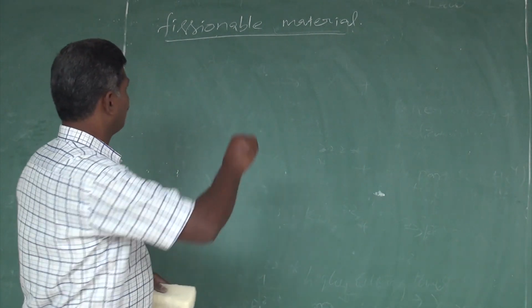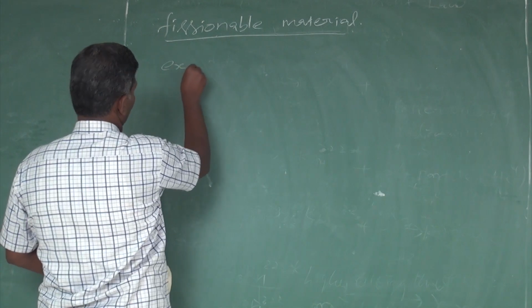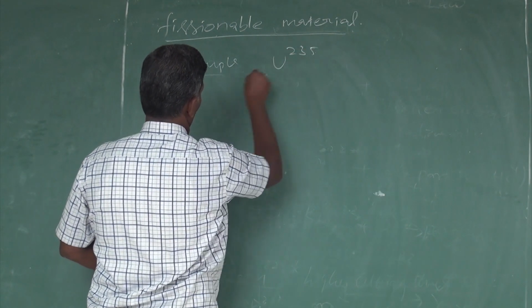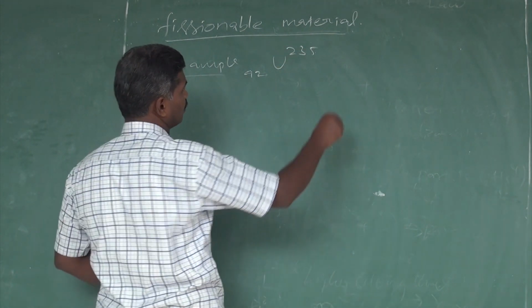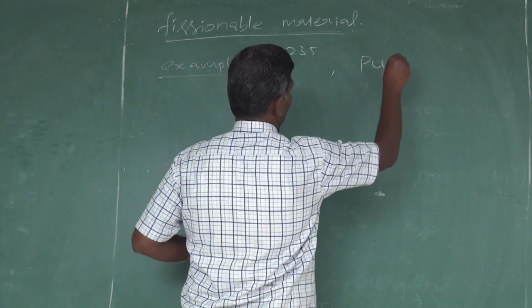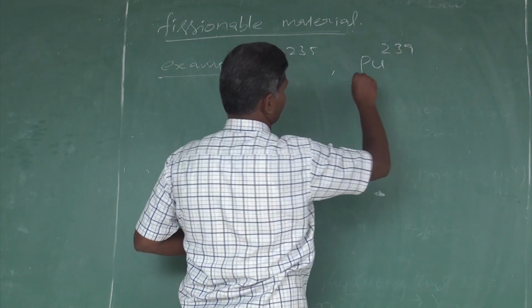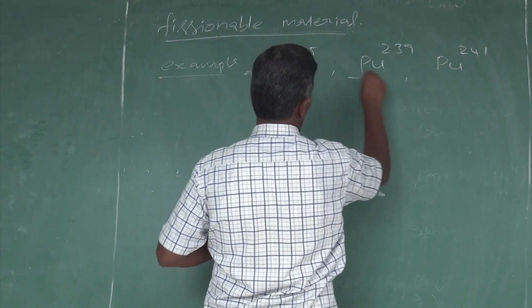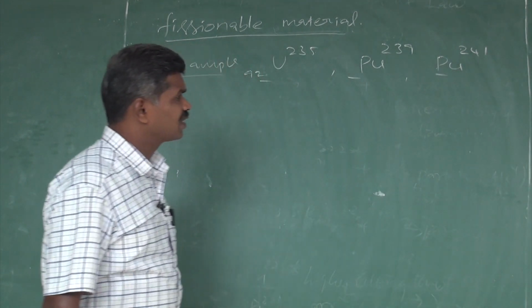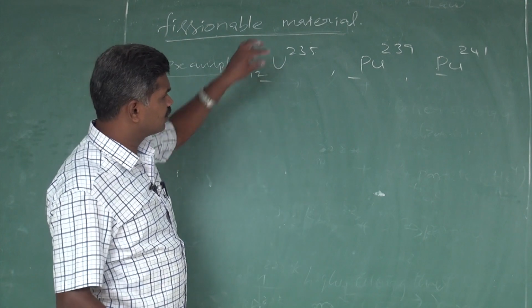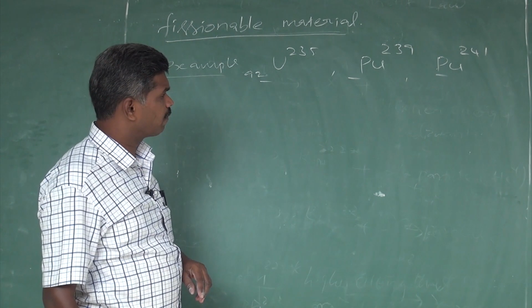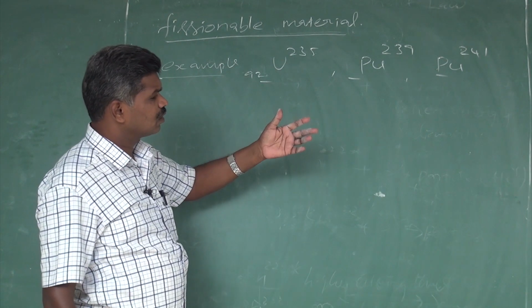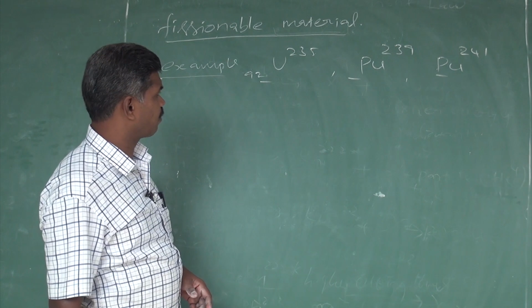Examples of fissionable materials are uranium-235 (92), plutonium-239 or plutonium-241. These are all fissionable materials. If one absorbs a neutron, it can make a fission process. At the time of fission, radiations also come out.